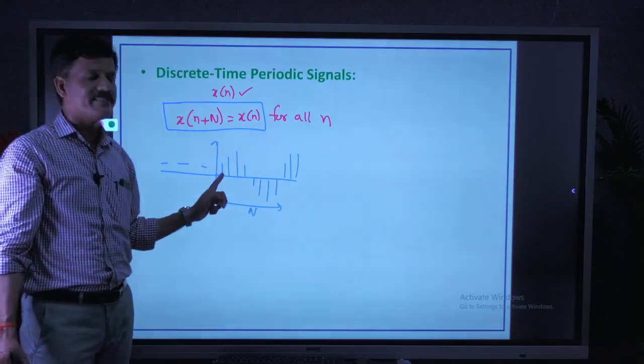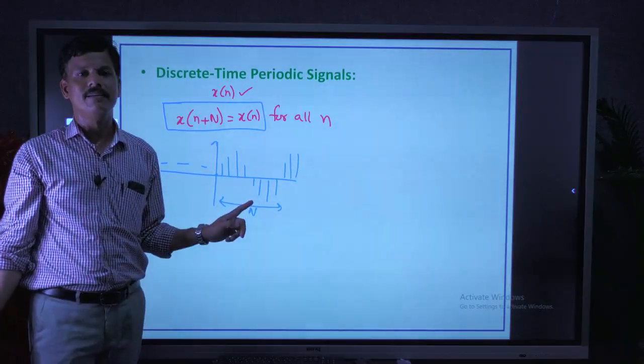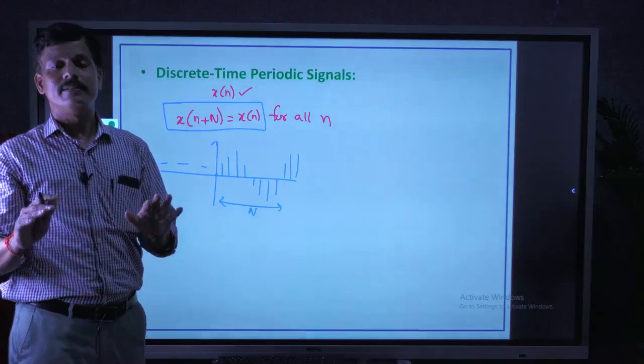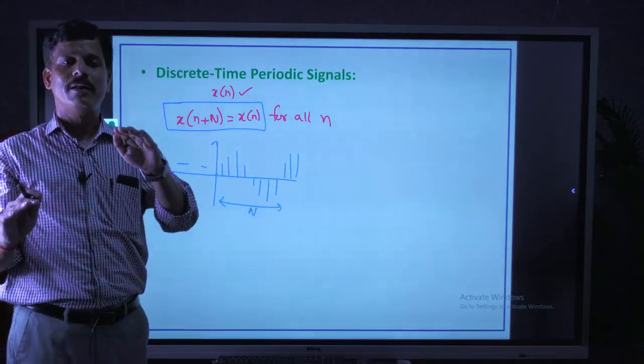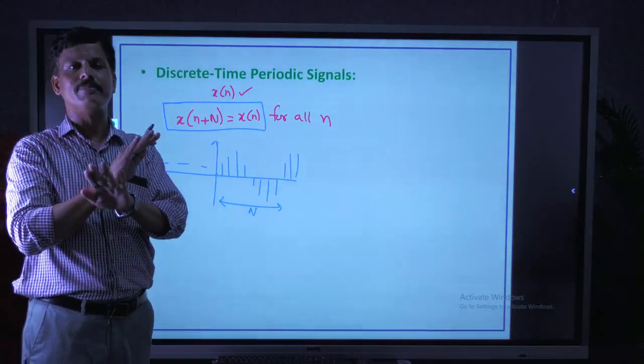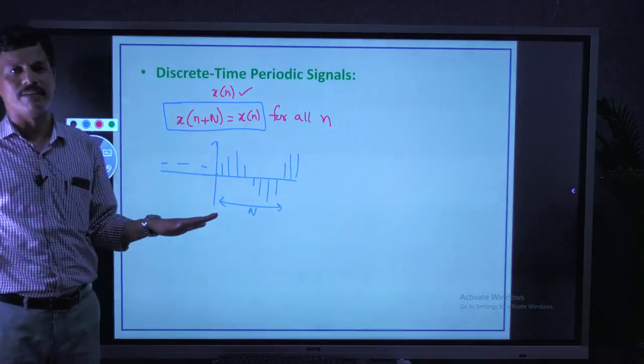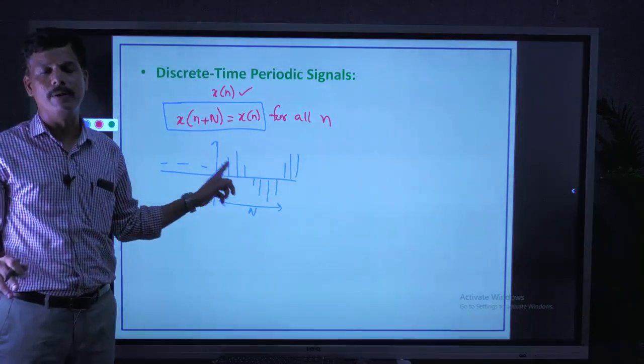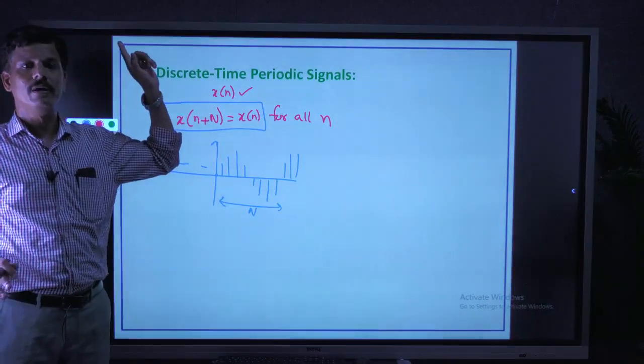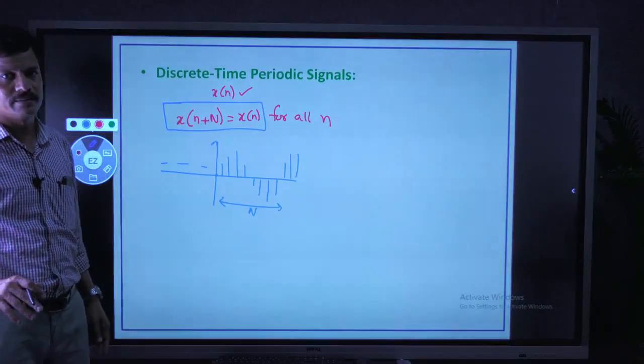As the discrete time signal contains samples, we should not say that all discrete time sinusoidal signals are always periodic. That condition is not applicable here. That is only for continuous time signals.